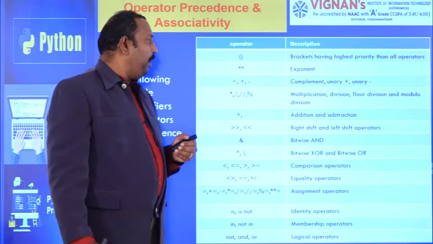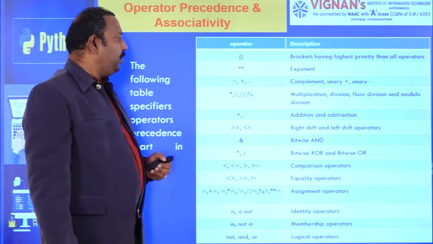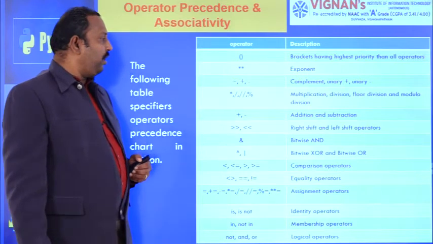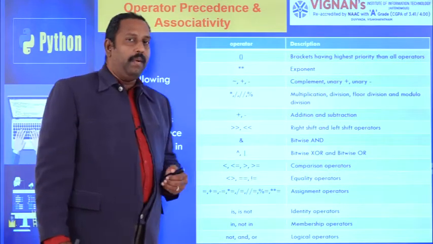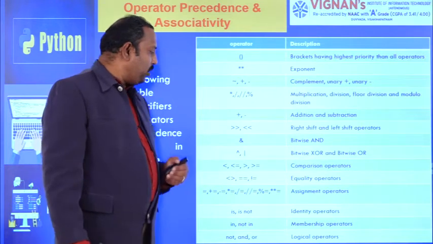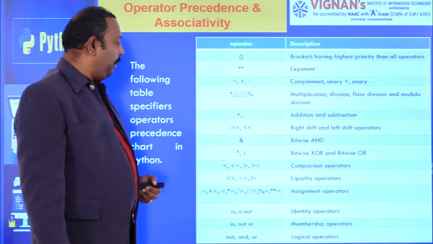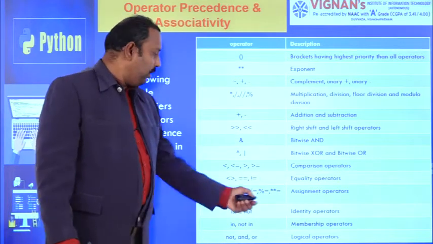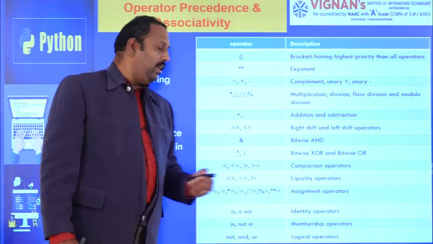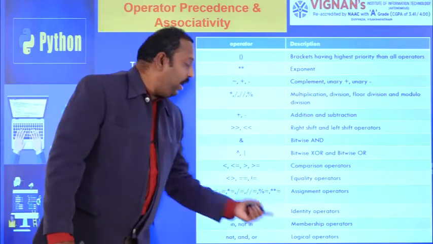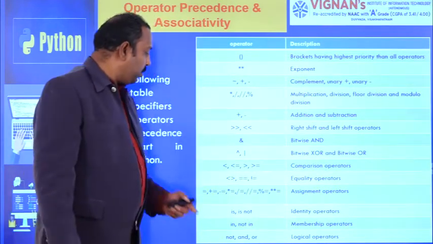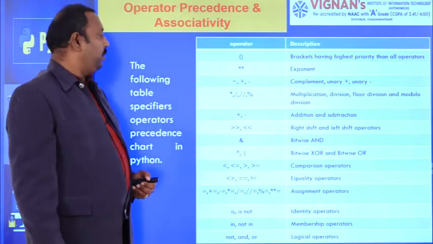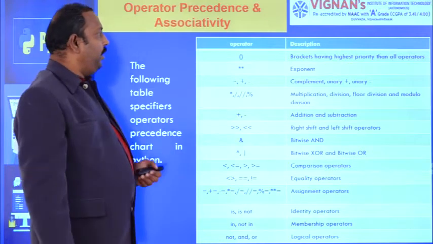After that, the next priority is multiplication, division and modulo division operators, and next are plus and minus, then left shift and right shift operators, then bitwise AND and bitwise OR, comparison operators, equality operators, assignment operators, and identity operators. You already know identity and membership operators. After identity operators, the next priority is membership operators, and the least priority is logical operators. Logical operators have the least priority of all the operators available in Python. So based on the priority, we have to evaluate.